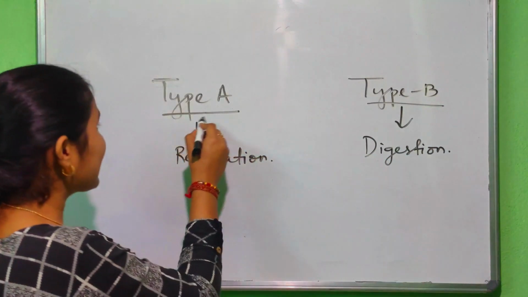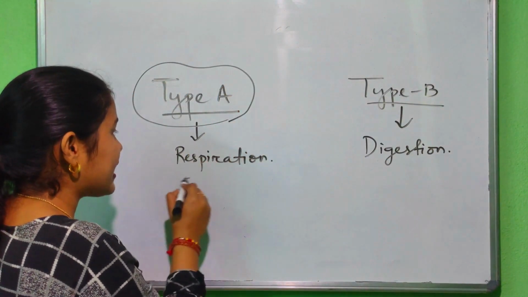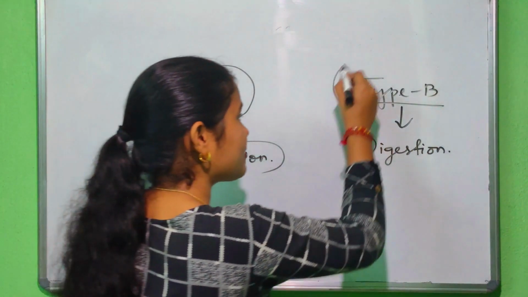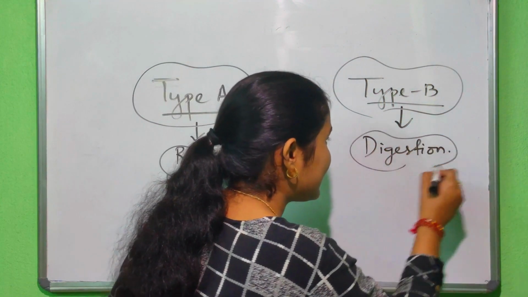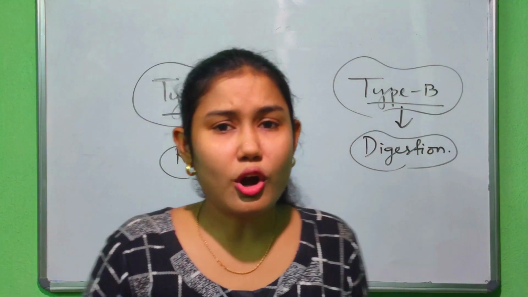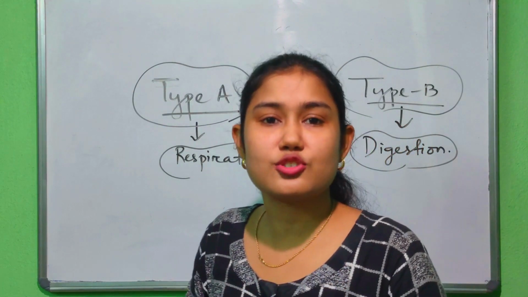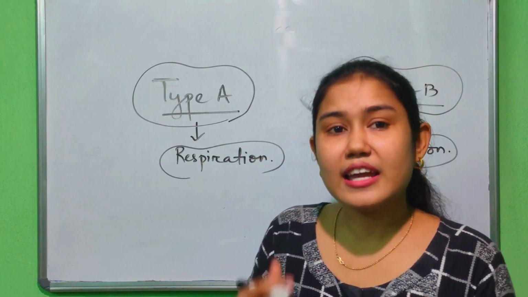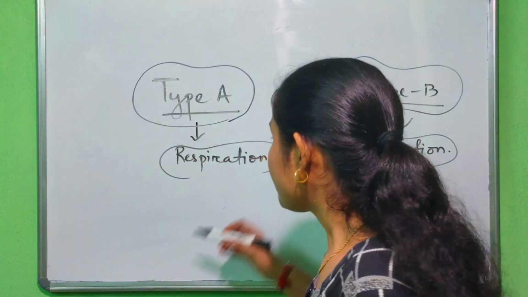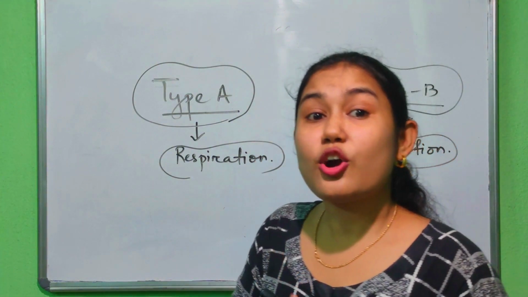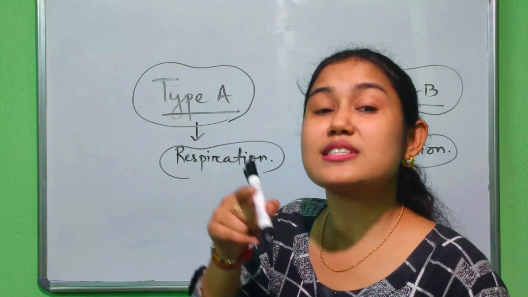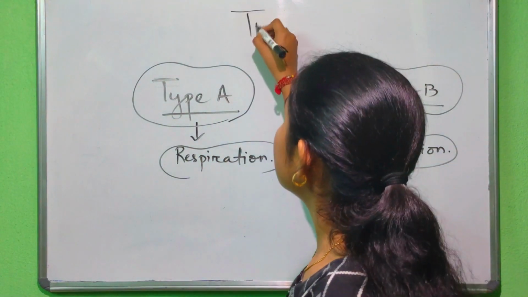So clusters of type A cells are there for respiration, whereas clusters of type B cells are there for digestion in the case of human beings. Not only human beings but also cats, dogs, any higher animals. So this group of cells is called what? This cluster of cells is called tissues.